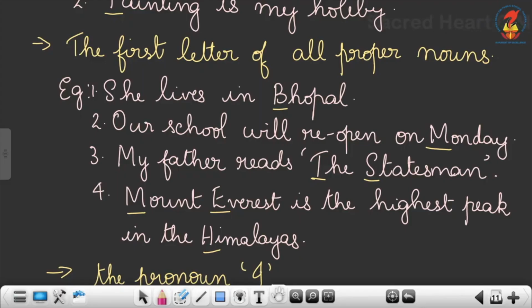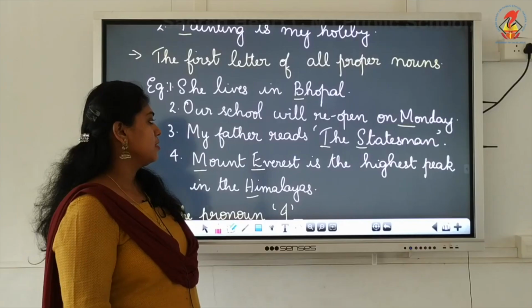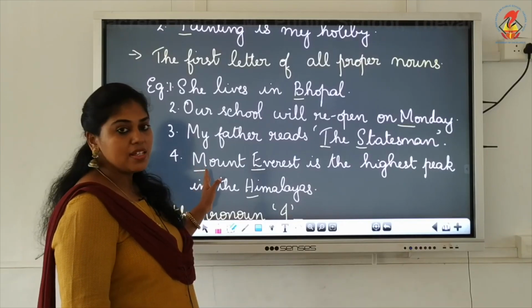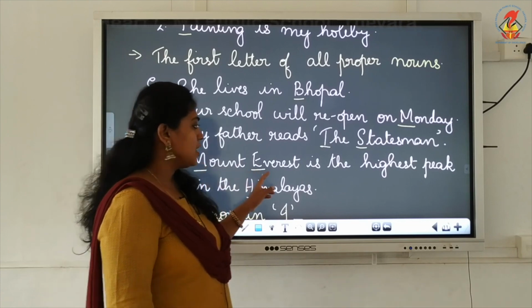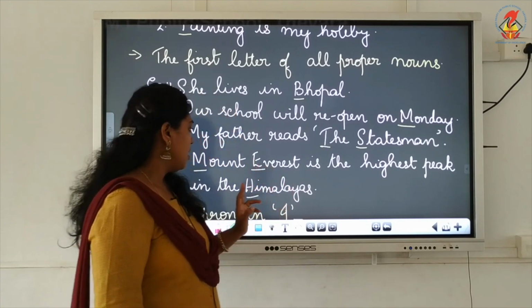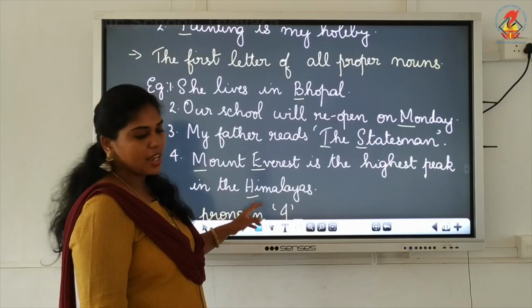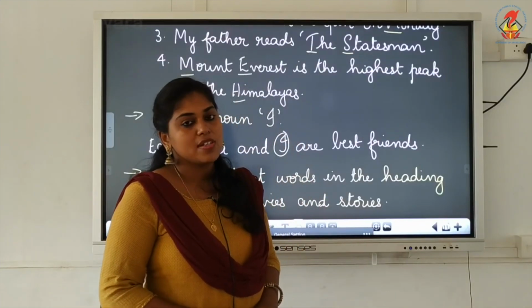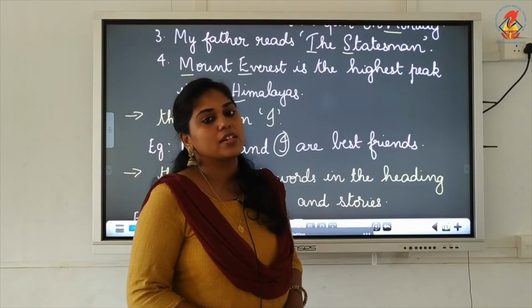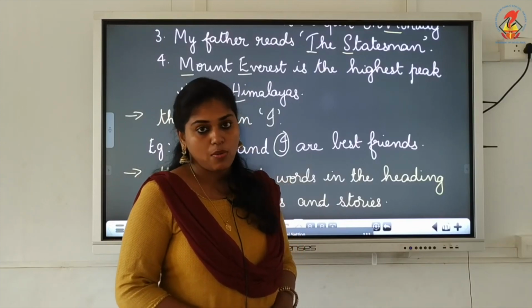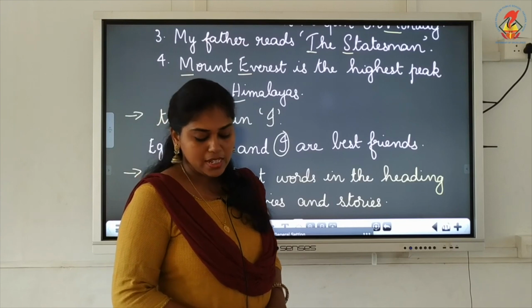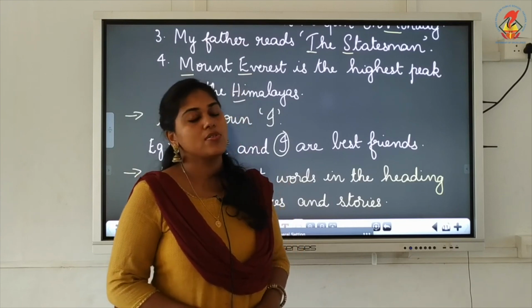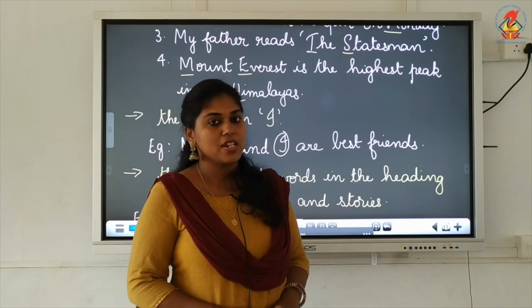Next one, Mount Everest is the highest peak in the Himalayas. Mount Everest, M should be capital and E should be capital, isn't it? And Himalayas, H should be capital. So all these are proper nouns, that is why we wrote capital letter. Mount Everest is a proper noun, right? Mount Everest, Himalayas, all these are proper nouns, so that is why we wrote capital letter.